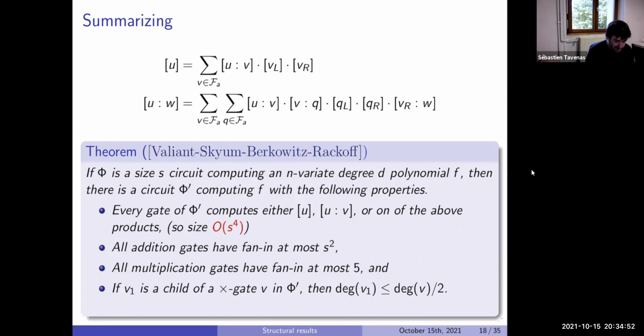And so we have the main property, what is very interesting: as soon as we have a multiplication gate, we know the degree of the children is at most half the degree of the parent. In particular, each time we go through a multiplication gate, we divide the degree by at least 2. So the depth is at most log D.